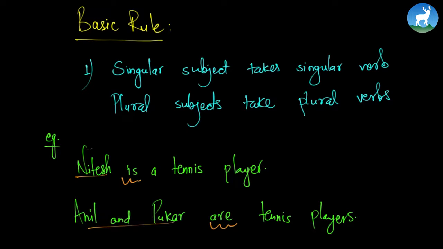Now, Nitesh is a singular subject, so it takes a singular verb. While Anil and Pukar, we have one subject and another subject, combined by a little word called and. Such a subject is called a combined subject. Now, a combined subject is a plural subject, and plural subject takes plural verb. Very good. So this is the basic rule. What is the basic rule? I repeat it again. Singular subject takes singular verb, while plural subject takes plural verbs. Let's study this in detail.